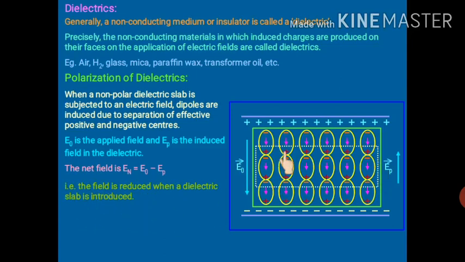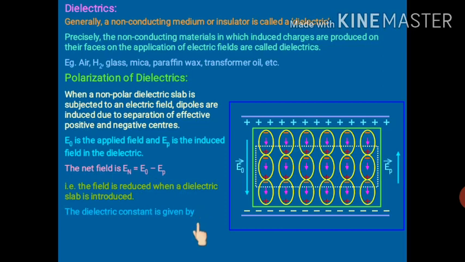Suppose initially no dielectric is there. So what was the field? E0. But as the dielectric is introduced, now what is the field? E0 minus EP. So we can say that the field is reduced when a dielectric slab is introduced between the two plates.